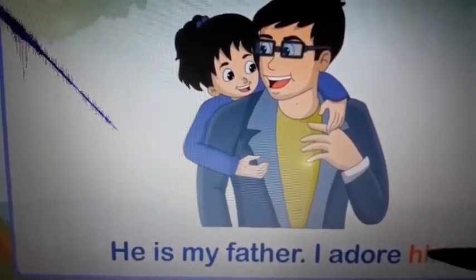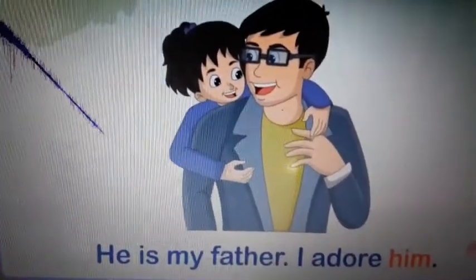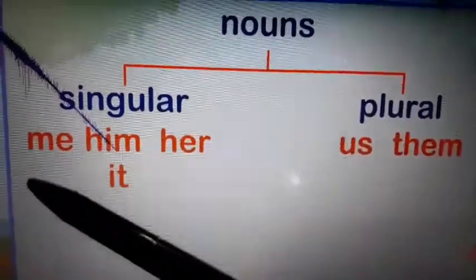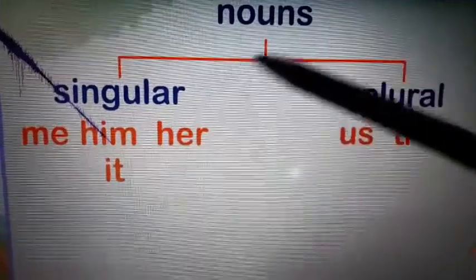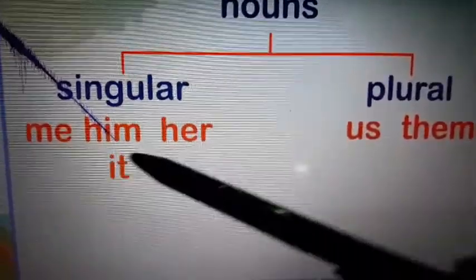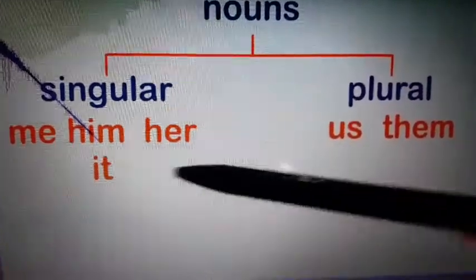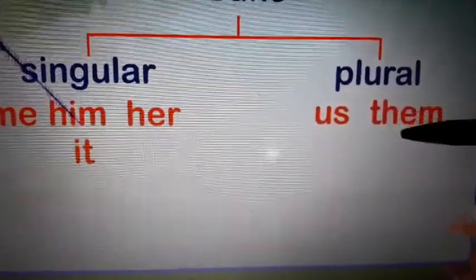So him here has been used for his father. Me, him, her, it are used as singular ones. For singular nouns we use these pronouns, and for plural nouns we use these pronouns, but as a telling part.